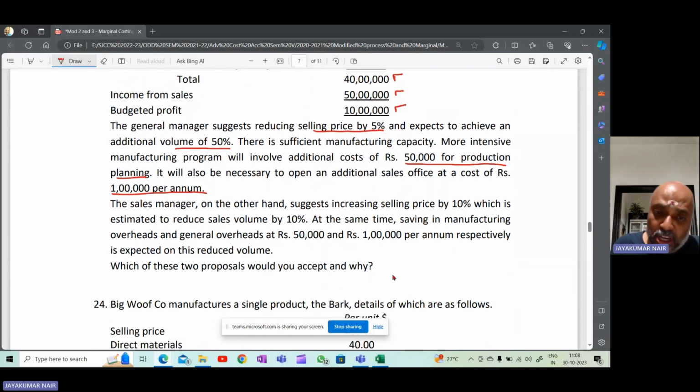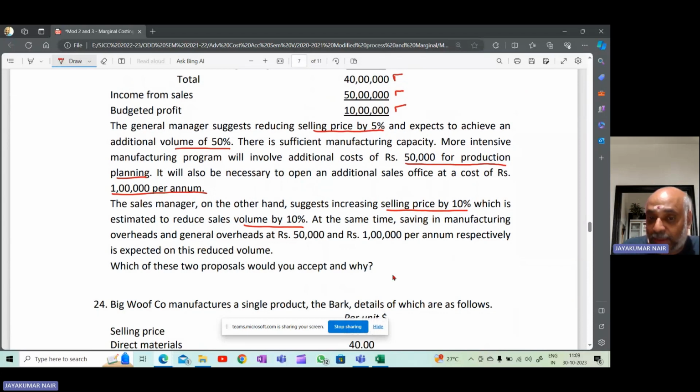Now, the sales manager, on the other hand, suggests increasing the selling price by 10%. What does the sales manager say? He says you increase the selling price by 10%, which is estimated to reduce your sales volume by 10%. So if you increase the selling price by 10%, the demand for your product will fall by 10%.